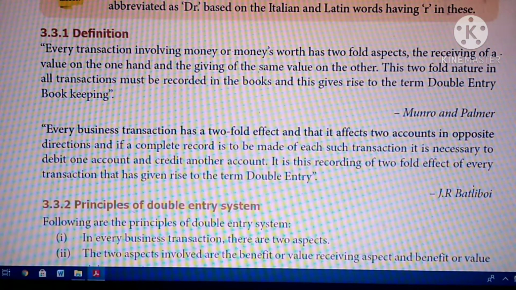So this is given by J. R. Batliboi. This is a definition. As it is given, you have to write the definition. Don't change anything in the definition. You have to write the author also. Any one of them you can learn.